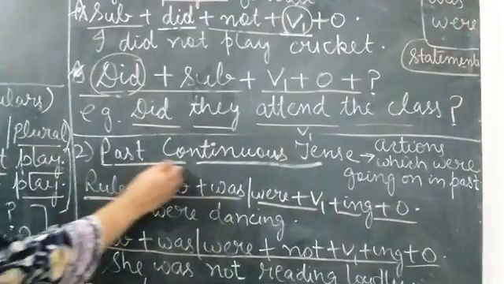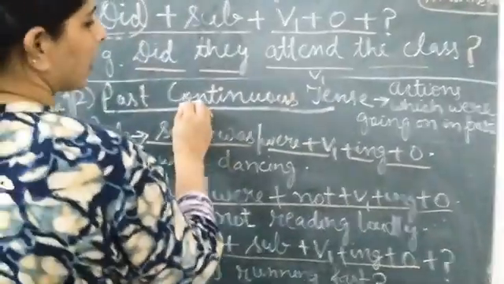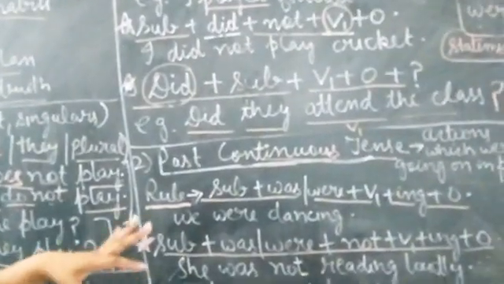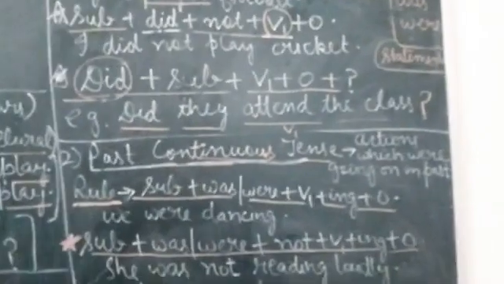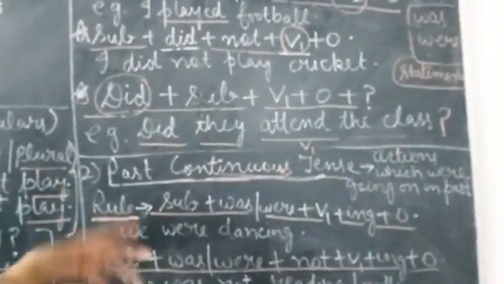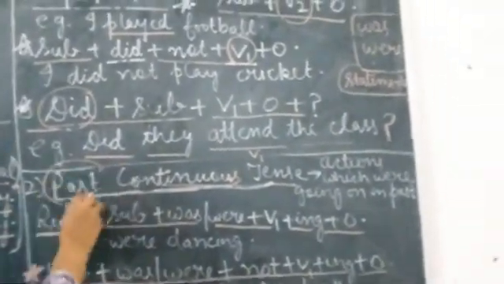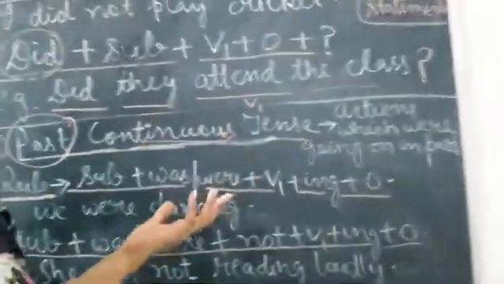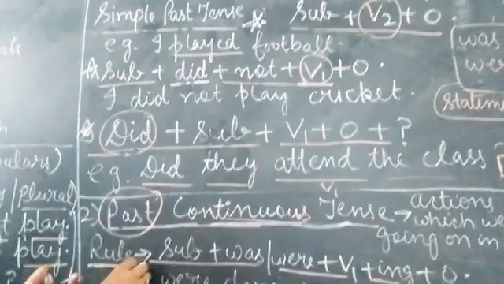Then the past continuous tense. By continuous we mean the action which is going on. In the present, the action is going on in present time; when we talk about the past, it means the action that was going on in the past time. So what is the rule for that?